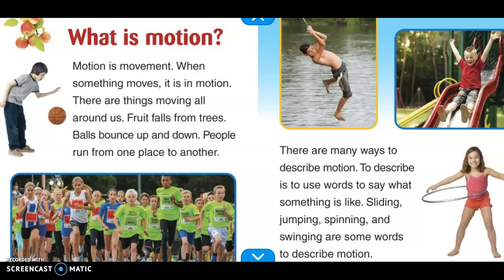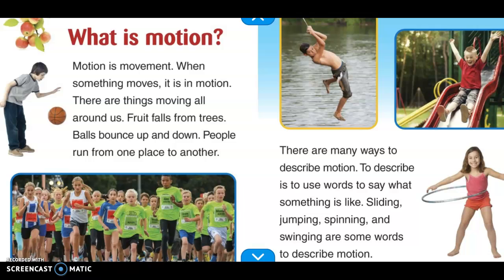What is motion? Motion is movement. When something moves, it is in motion. There are things moving all around us. Fruit falls from trees, balls bounce up and down, people run from one place to another.